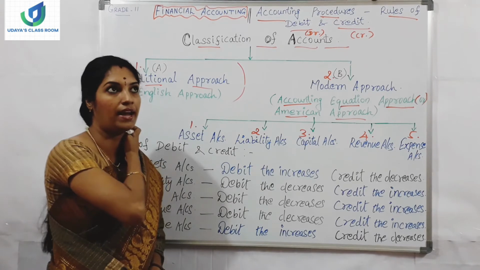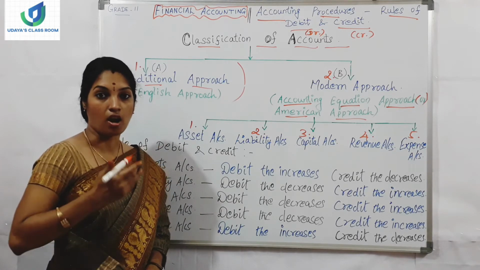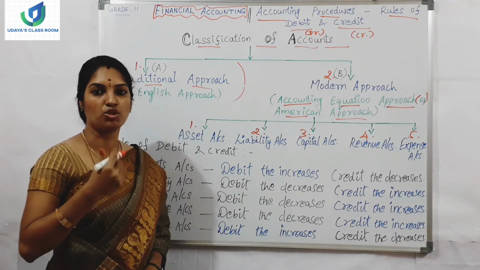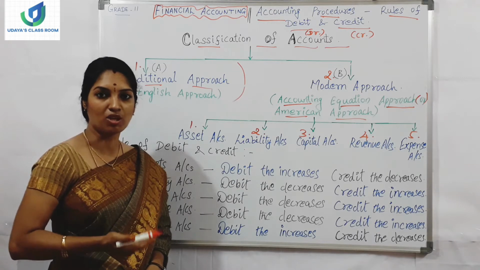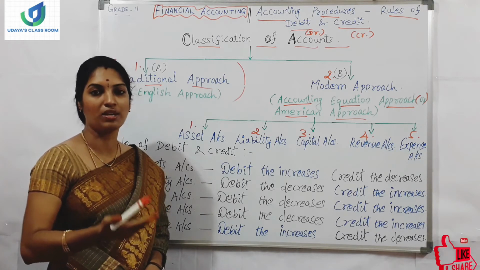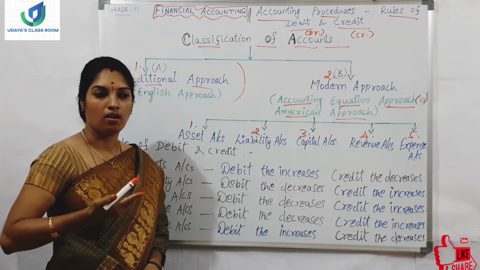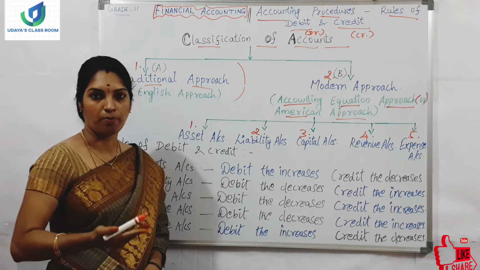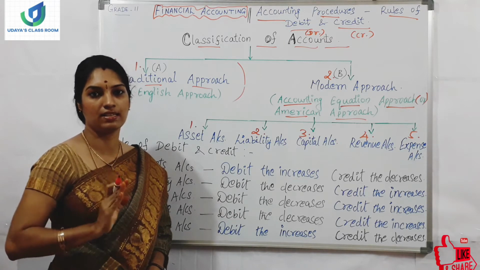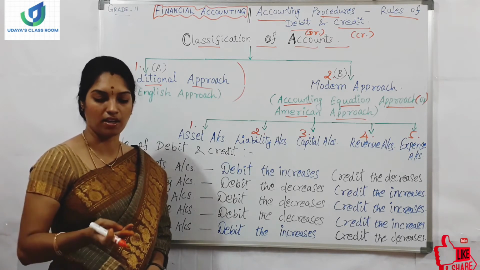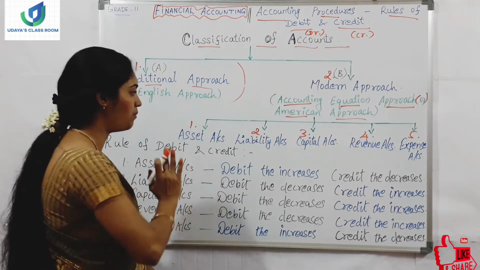Or any other outstanding, for example if we have to pay rent. On behalf of the company, if the company has to pay any rent and did not pay so far, it's a liability because the company has to pay rent, right? So it is outstanding. Outstanding means yet to pay. Rent not paid, everything means the same. So if the amount is to be paid, it is a liability. It could be anything: salary outstanding, rent outstanding, all these things will be coming under liabilities.